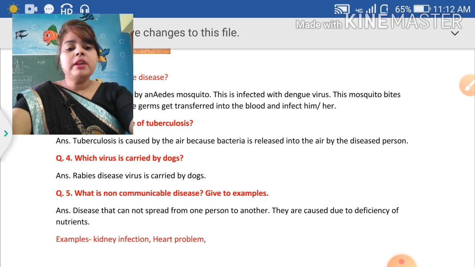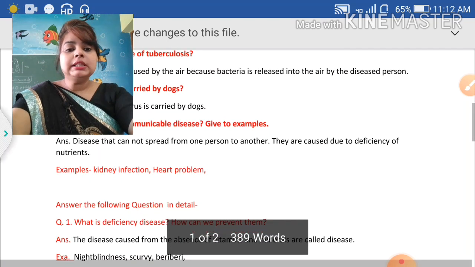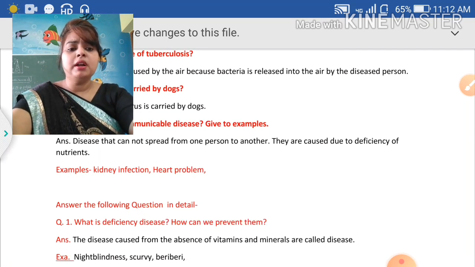What is a non-communicable disease? Give two examples. So, the disease that cannot spread from one infected person to the other, that is a non-communicable disease, and they are caused due to deficiency of vitamins and minerals. Examples are kidney infection, heart problem, chronic diseases, cancer, arthritis, diabetes. Those are non-communicable diseases.